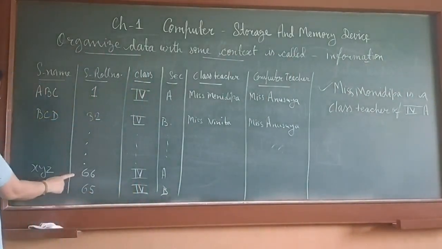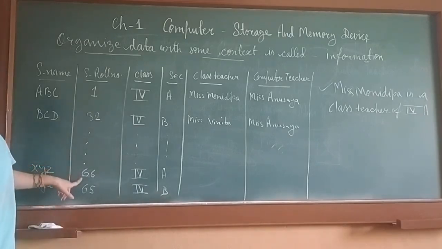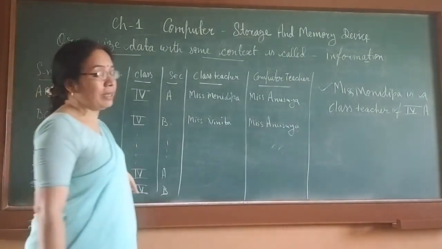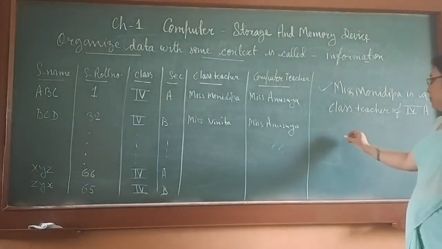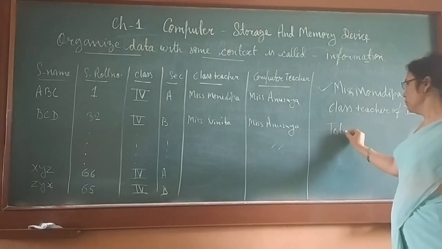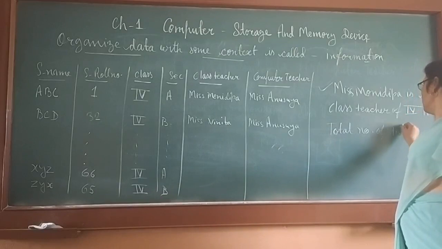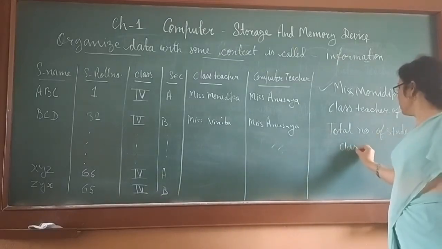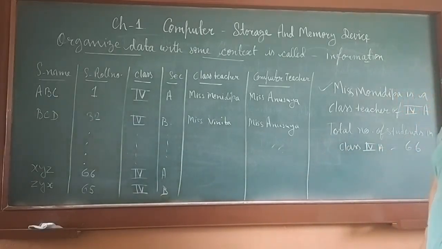Then here, if XYZ is the name of a student and she has the last roll number, 66, of class 4A, then information can be generated that total number of students in class 4A is 66.